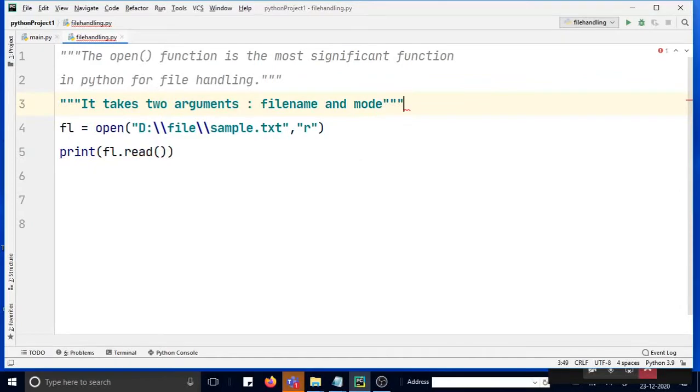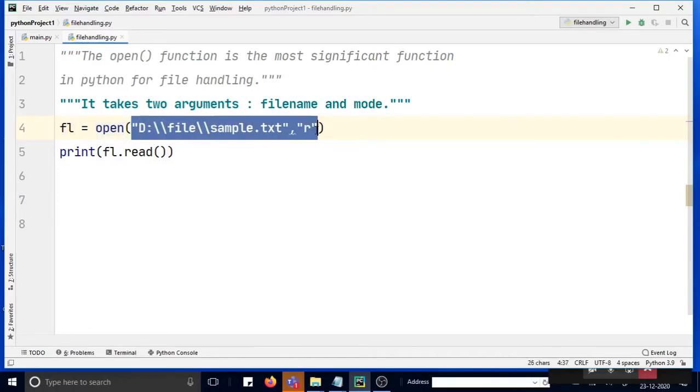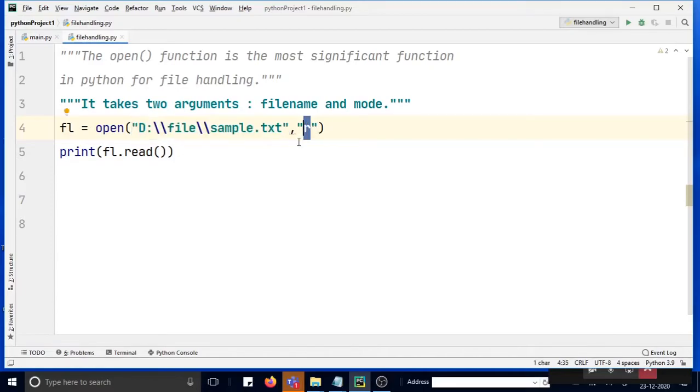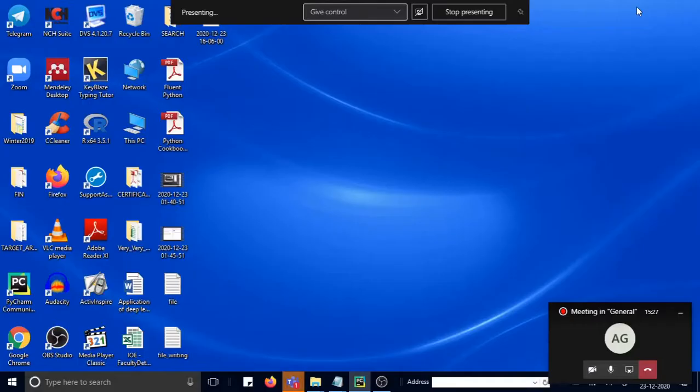So here this file pointer, or you can call it a variable which is pointing to the file, is necessary. Once you do that, you have to write the open function, and in the open function you can give the path where your file is located, and you have to give the mode. So here we are giving read mode.